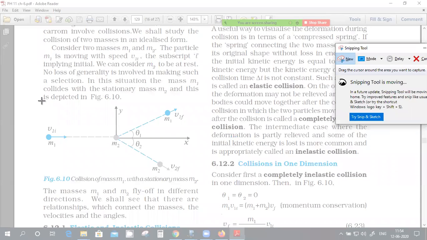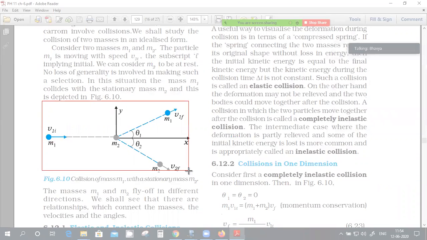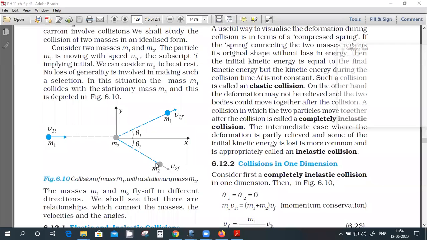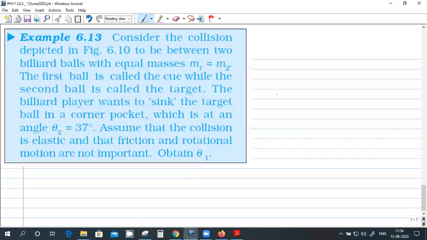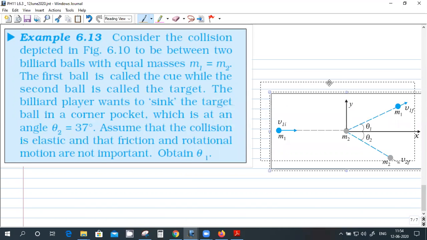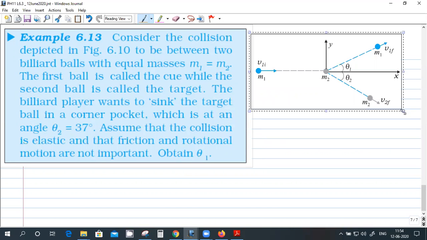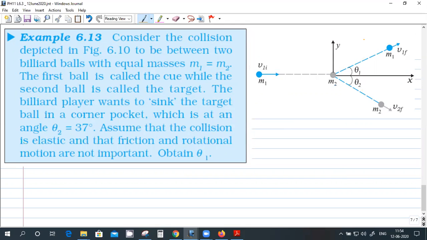With this, the theory part of this chapter is over. Hello. Yeah, you can hear me, right? Yes, sir. The theory part is over for this chapter with this concept. Okay.